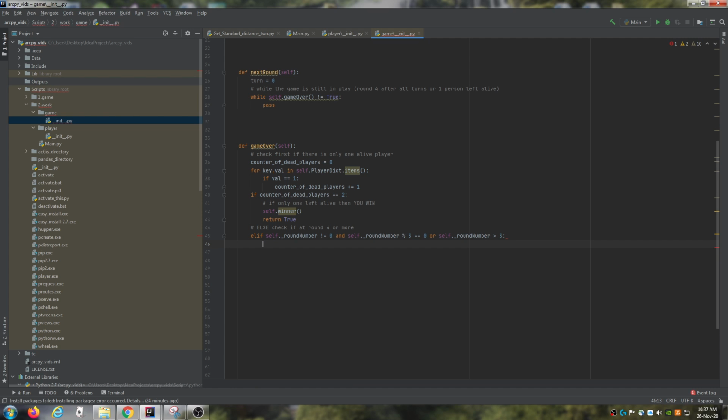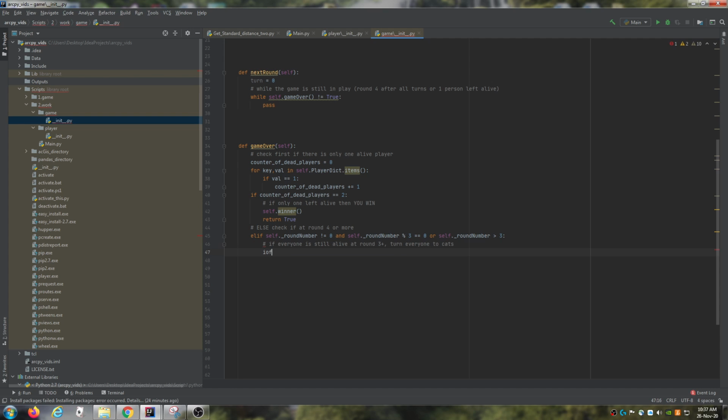So if everyone is still alive at this point, if we've gotten to round 3, if everyone's had a turn and no one's fired, then we need to end the game and turn everyone into cats. So if everyone is still alive at round 3 plus, we're going to turn everyone to cats.